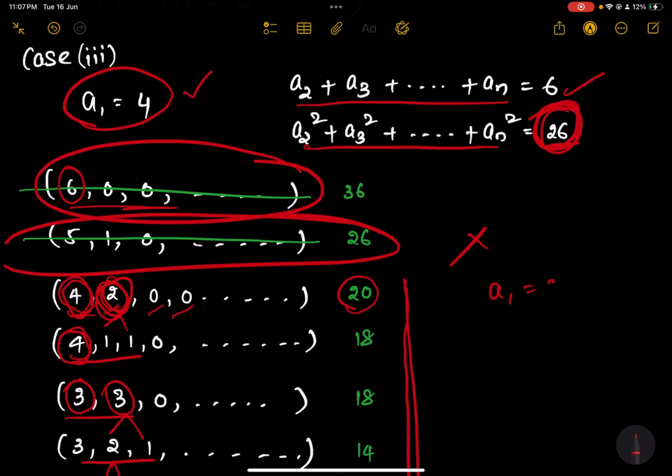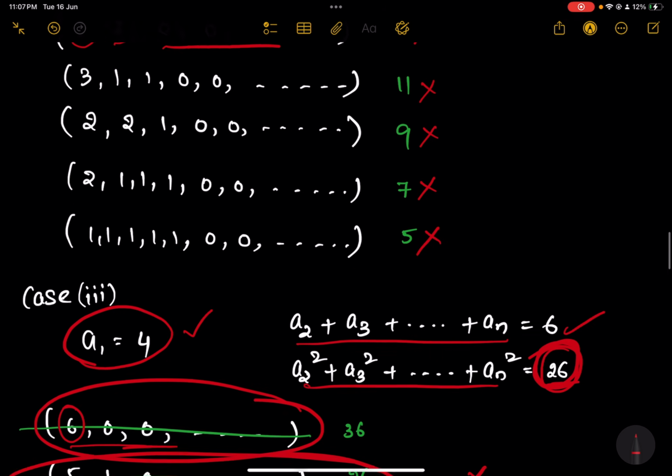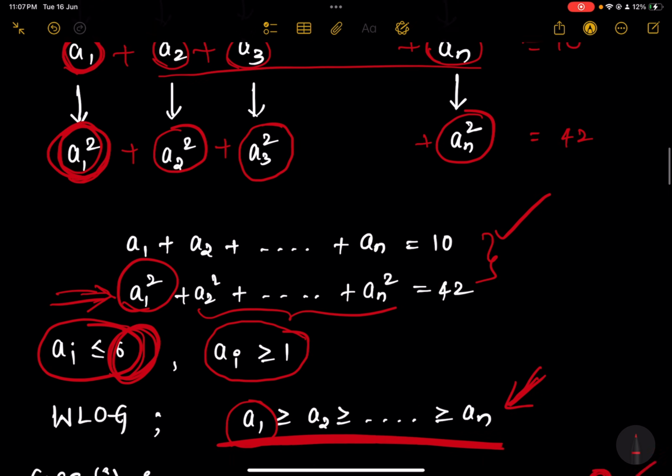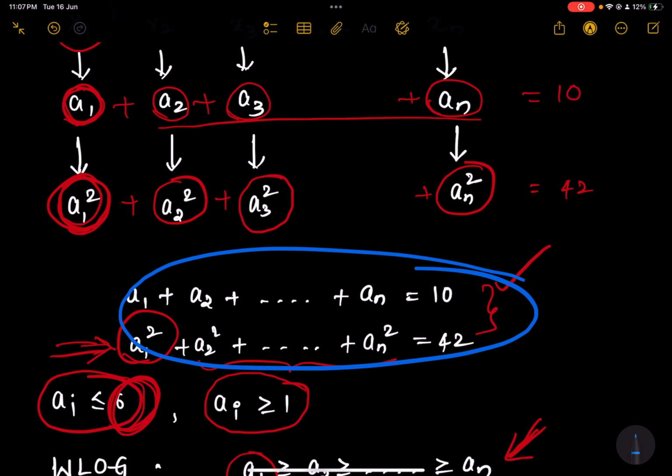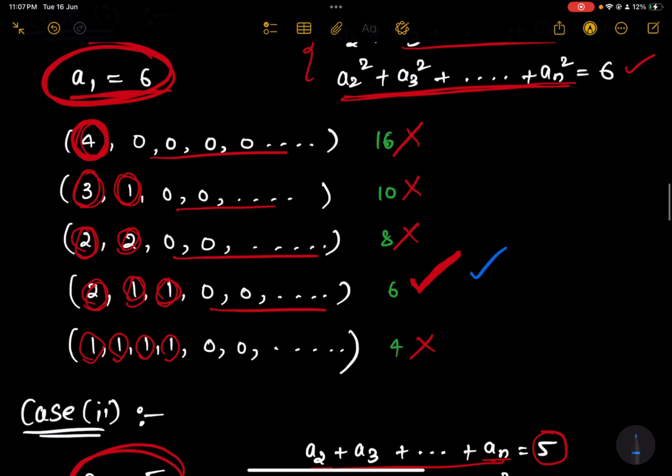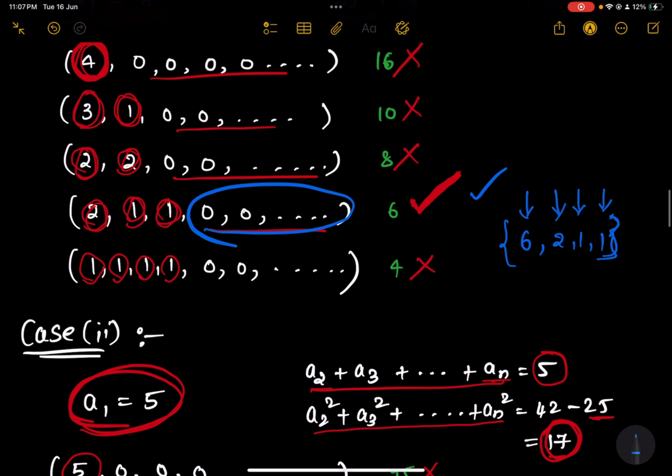Similarly, you can try for a1 is equals to 3, a1 is equals to 2, a1 is equals to 1. You will not get any possible cases. So far we only got two possible cases that satisfy these two equations. The first possible case is this 6 2 1 1. We don't have to worry about zeros. 0 means the number of elements in the set is 0, that means you don't have any set. You can divide the set with 10 elements into one set with 6 elements, another set with 2 elements, another set with 1 element, another set with 1 element.